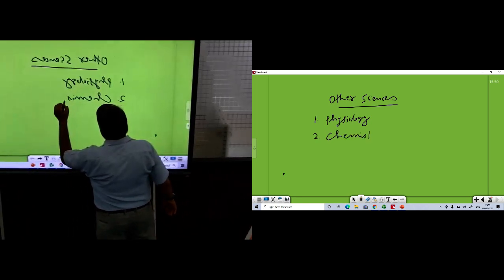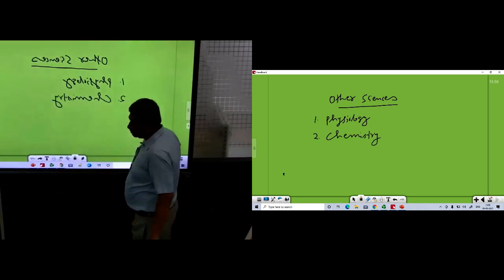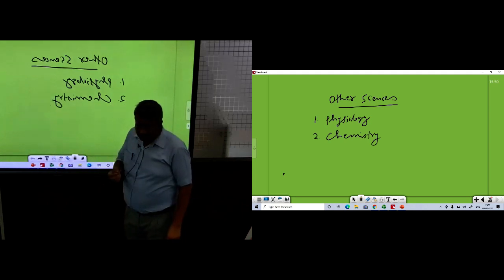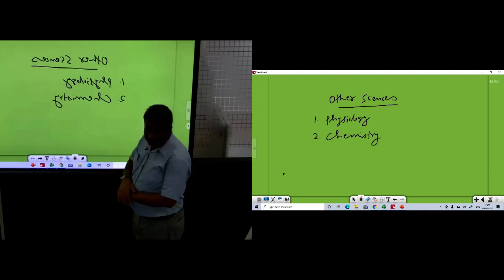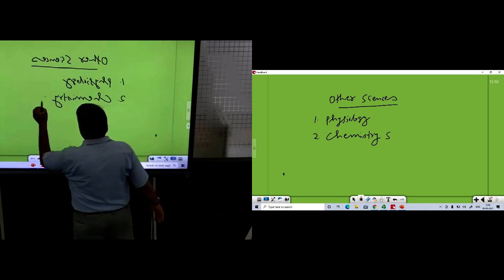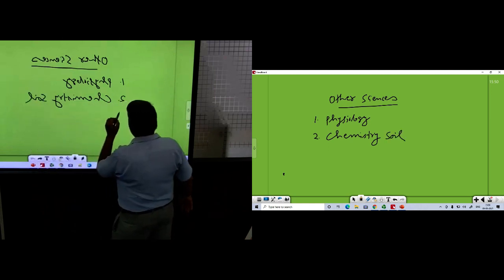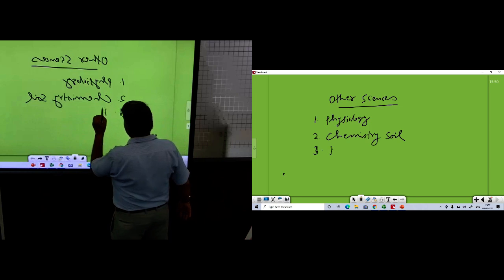When we apply nutrients in the soil, how they are fixed, how they make complexes, how they become available to the plant, and what the conversions and chemical reactions inside the soil are. So knowledge of chemistry is important, or we can say soil chemistry. Another is physics.